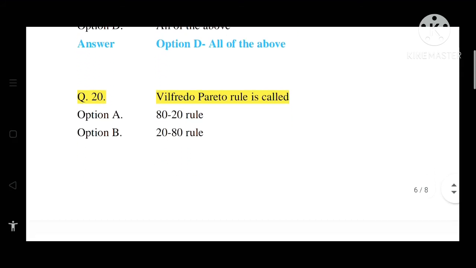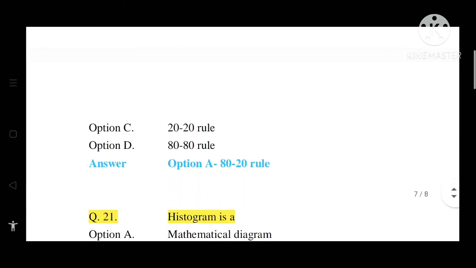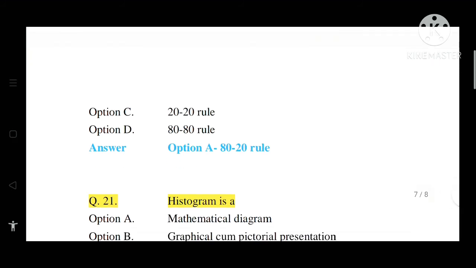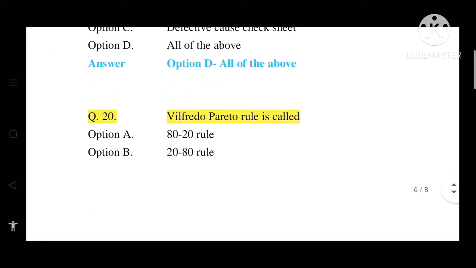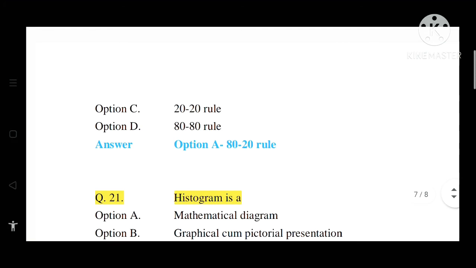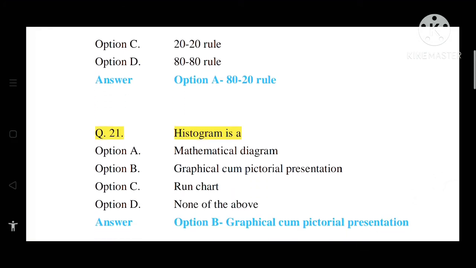Question number 20. Wilfredo Pareto rule is called. Option A, 80-20 rule. Option B, 20-80 rule. Option C, 20-20 rule. Option D, 80-80 rule. So the correct answer is option A, that is 80-20 rule. 80-20 rule means what? The 80% problems are caused in an industry because of 20% management decision. So that is the Wilfredo Pareto rule, which is famous as the 80-20 rule.